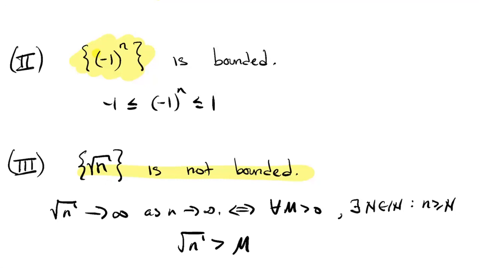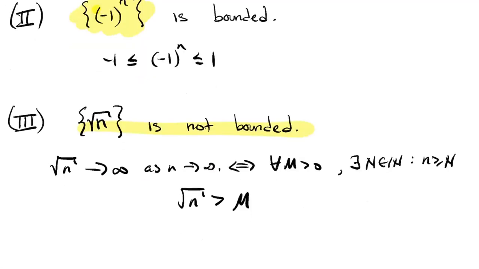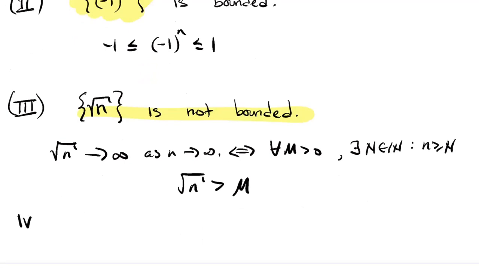Nice. I'm sticking to these kind of algebraic functions. Maybe we could just make up another one here. You could similarly show that, say, something like 2 to the n is not a bounded sequence. That the powers of 2 grow without bound.